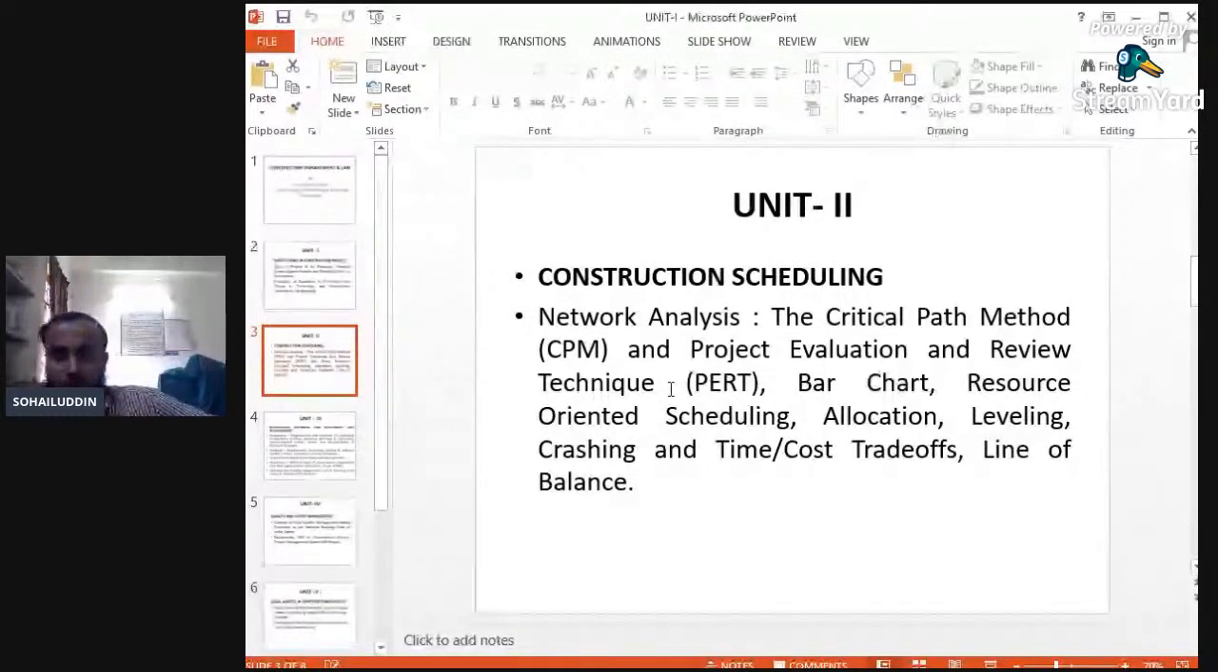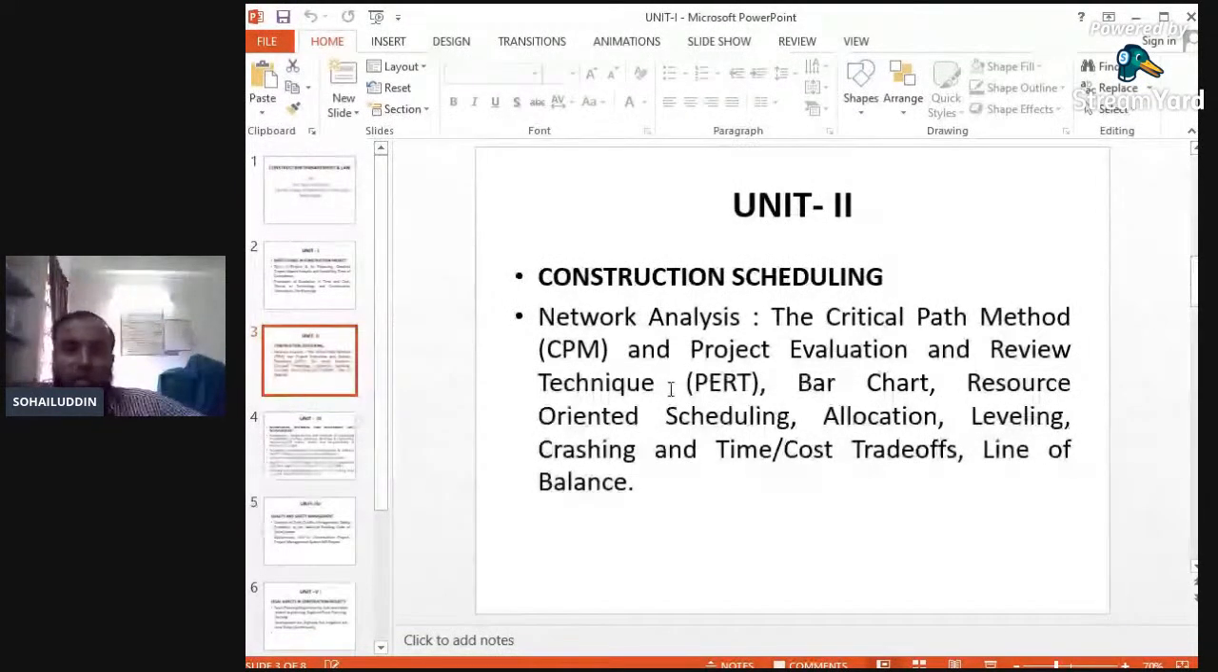Once we cover a particular project within the time limit, it will be beneficial cost wise, material wise, and quality wise. So we have to maintain the time span related to the activities. How to calculate that time span? Time span calculations will be done by these two methods, the critical path method and the project evaluation and review technique. These methods help draw a network and calculate various aspects related to the construction project.